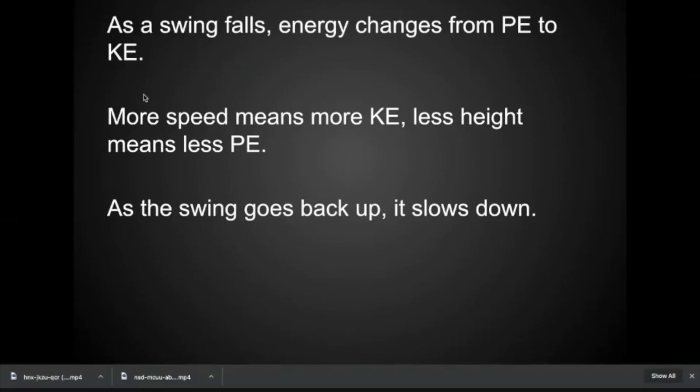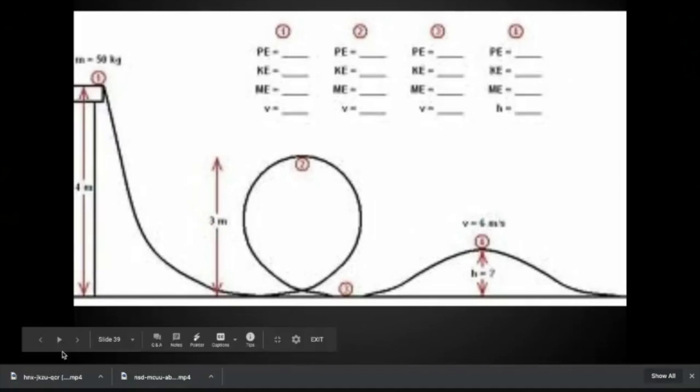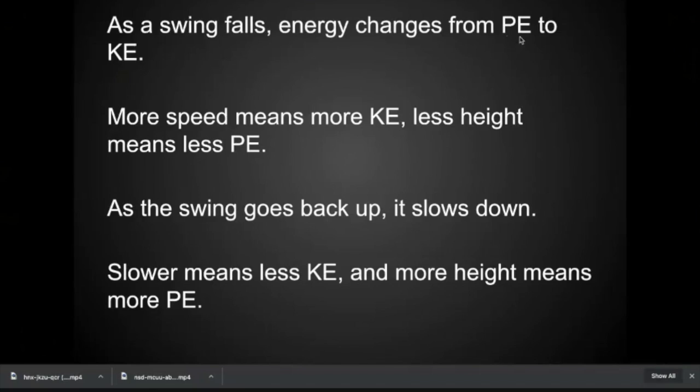Now, as the swing starts to go down, the height changes. The height gets lower, and so the potential energy decreases. But that decrease in potential energy is matched by the increase in kinetic energy. And if something's gaining kinetic energy, what is it gaining? It's gaining more speed.